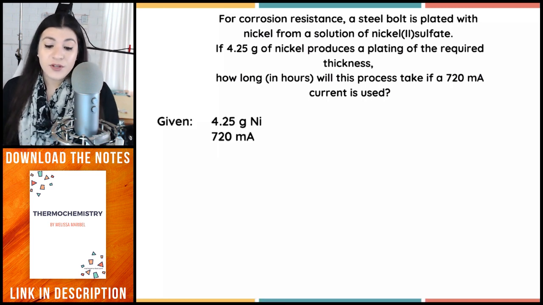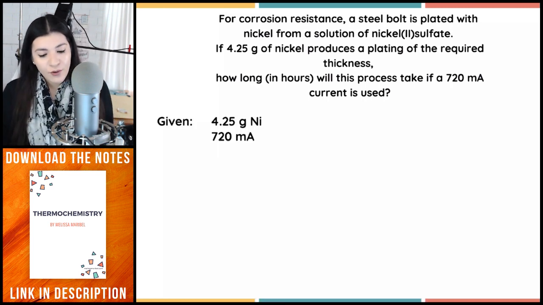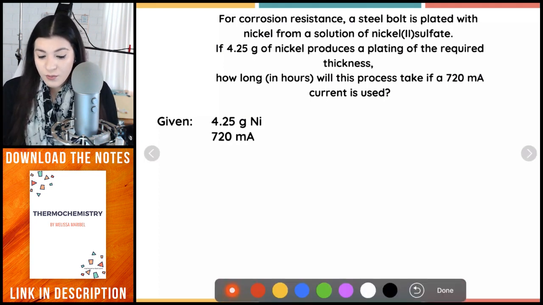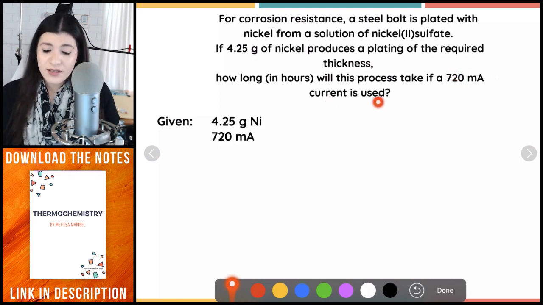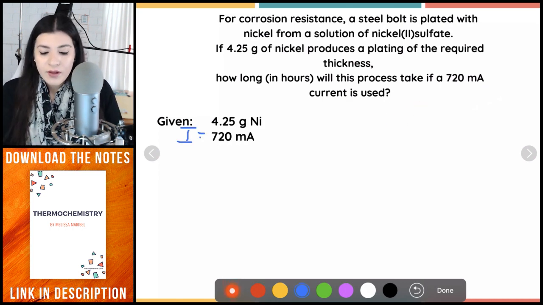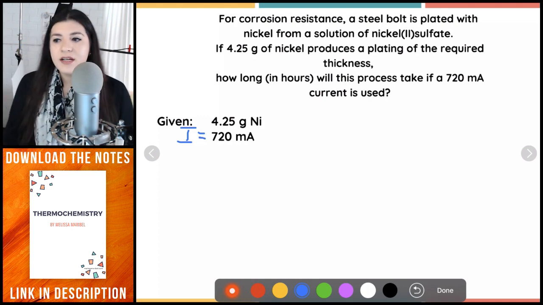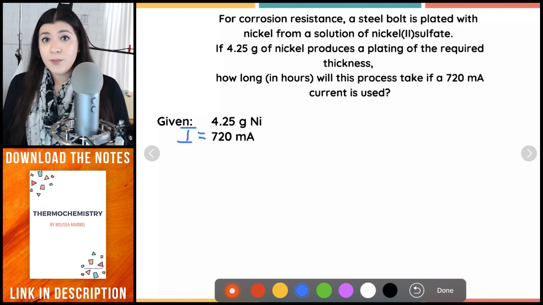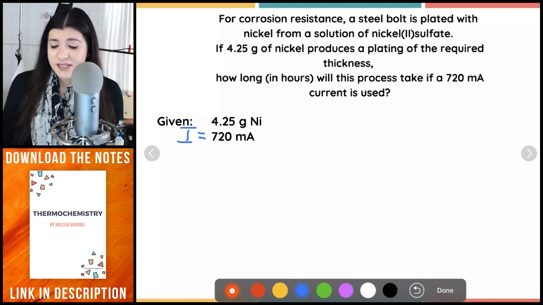Initially, we are given our grams of nickel, which is the 4.25, and we are given our current, right? Because it tells us, if a 720 milliamp current is used. So I know that this is my I. But something you'll note there is that the unit isn't correct. We don't want milliamps, we just want amps. So I will convert that in a second.